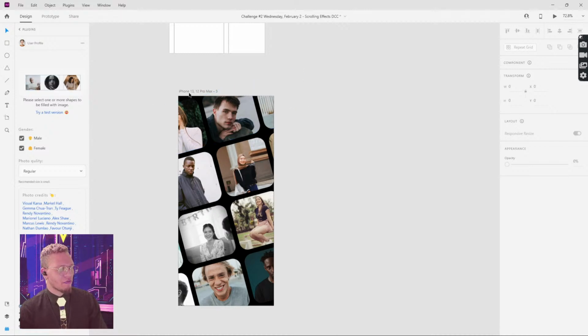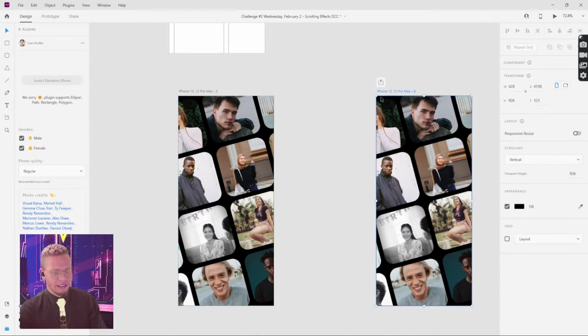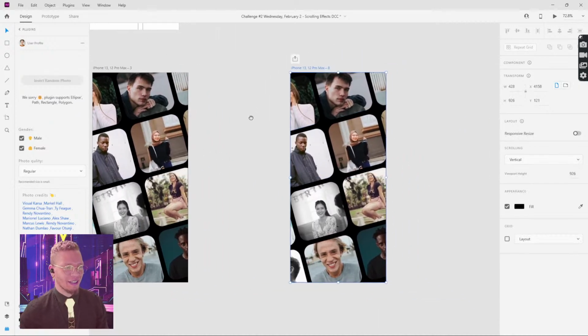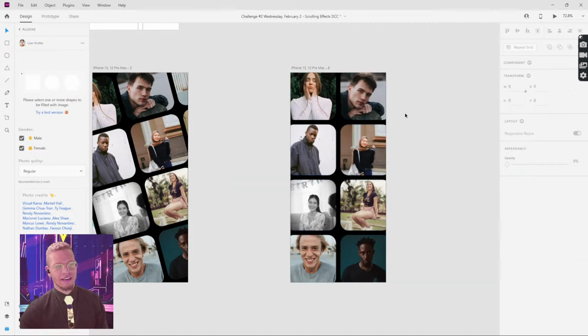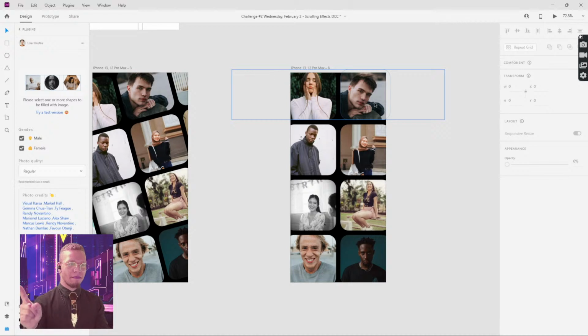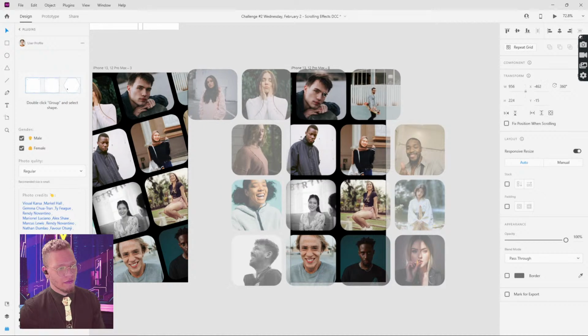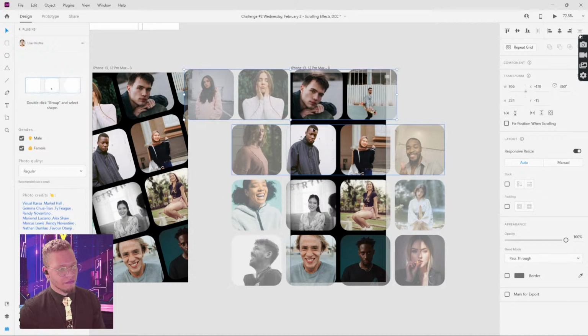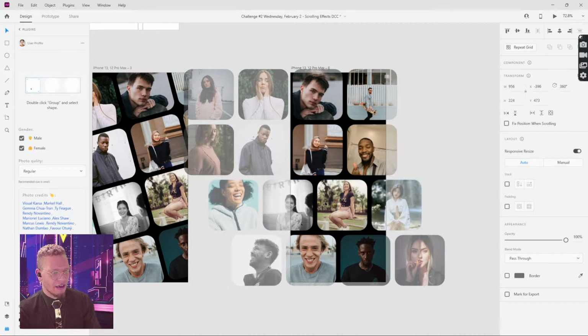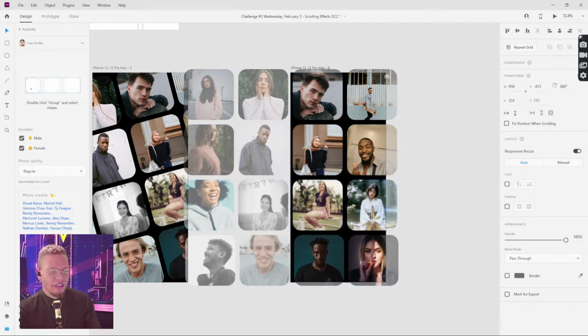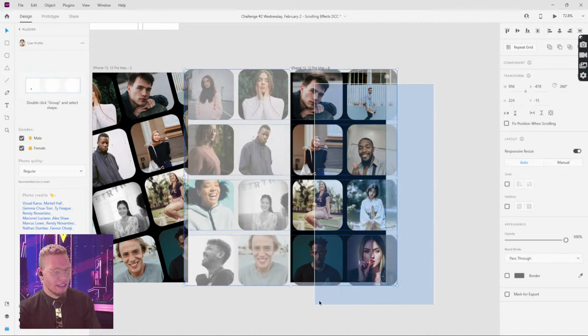All right, so what we're gonna do from here is we're gonna duplicate this. And this is kind of like the cool part. So we're gonna select all of this. We're gonna rotate it. And now we're gonna make our little drag animation. So what I'm gonna do here is I'm going to pull, and you guys can do this in any which way you desire.